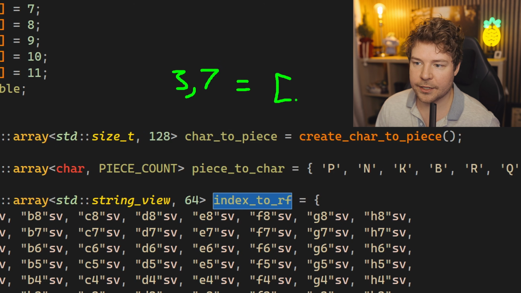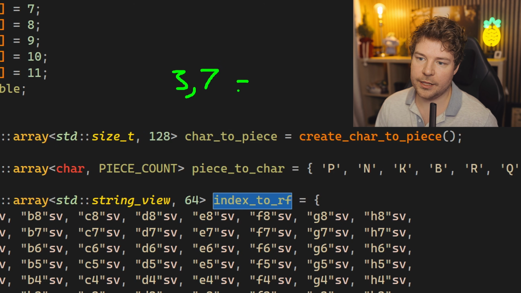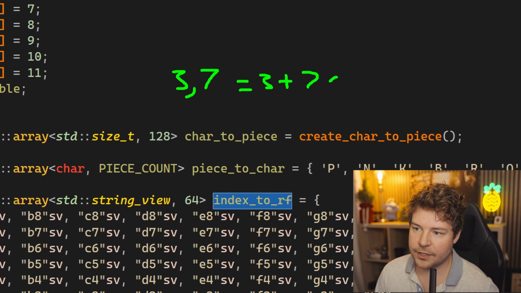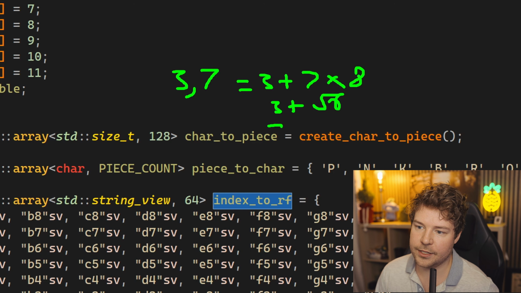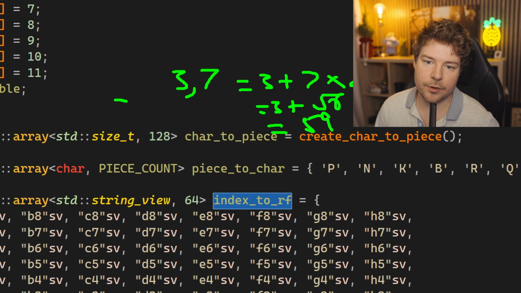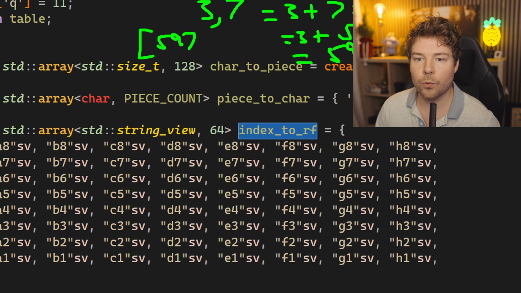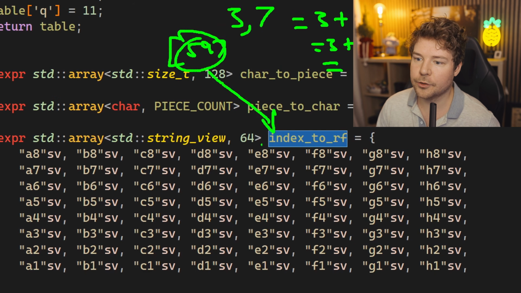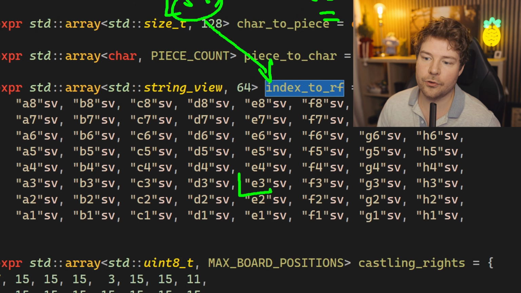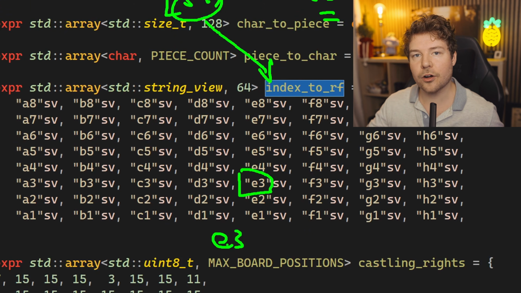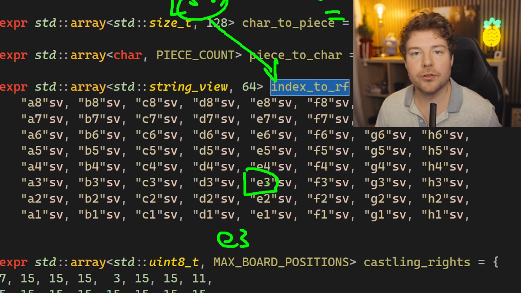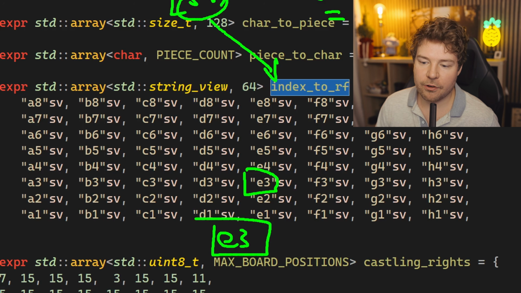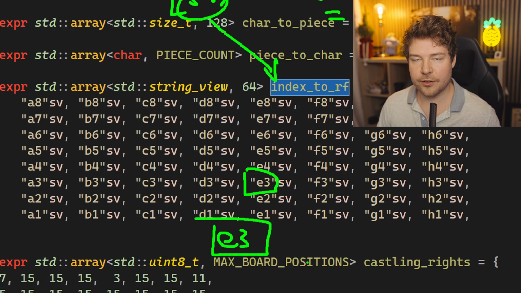So if, for example, you're at a coordinate such as x equals 3 and y equals 7, then in a single dimensional array, you would evaluate that as 3 plus 7 times the width, which is 8. So 7 times 8 is 56 plus 3, right? So you get 59. So in other words, array index 59, what is the name of that? You would just use that array index 59 as a lookup into this index, and that would give you, for example, E3. And then you're like, oh, cool, that's called E3. I'm guessing there's probably also the reverse of that if you have E3 and you want to convert it to an array position, because obviously E3 is a position that we enter when we play the game.